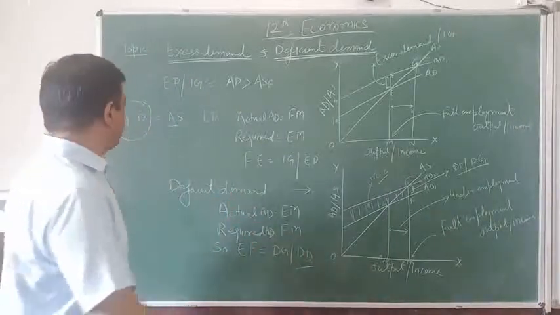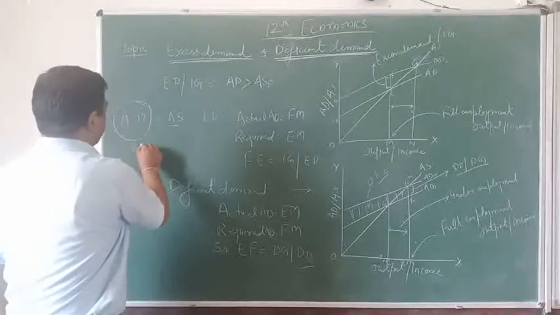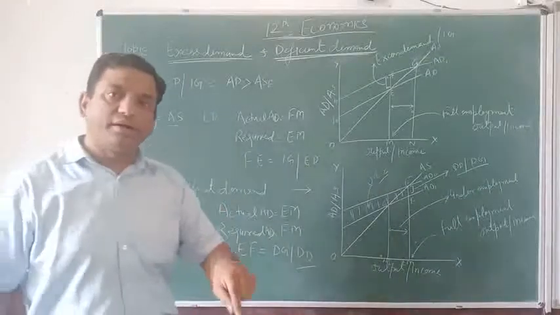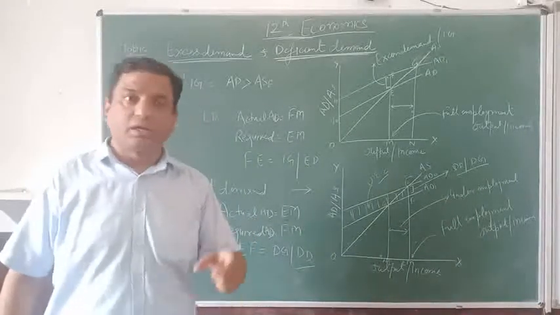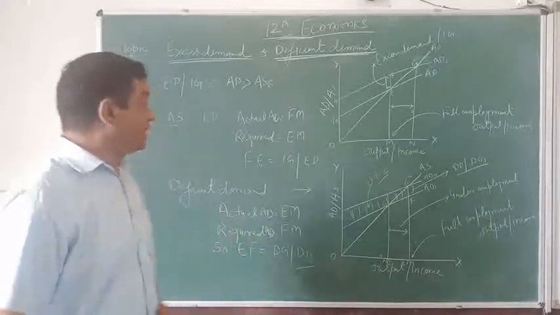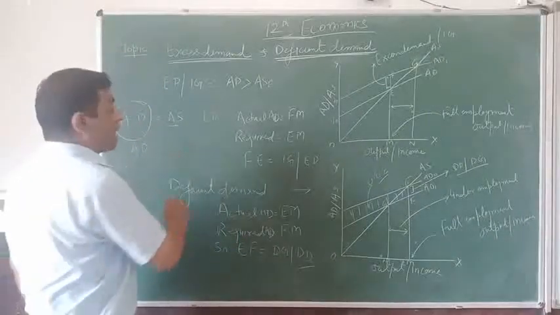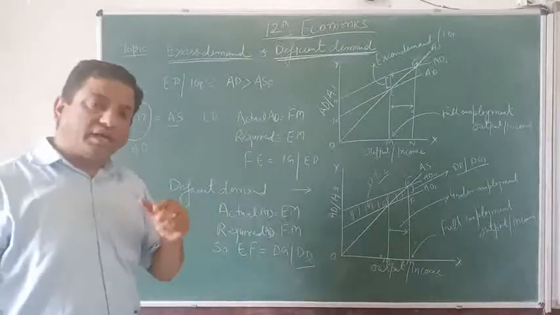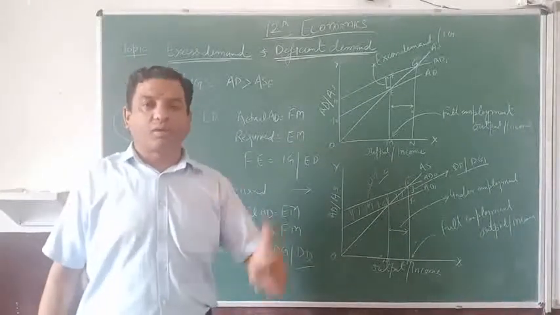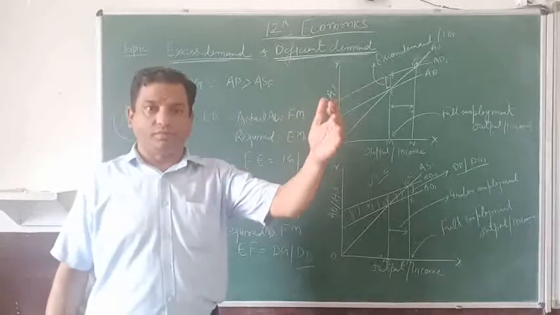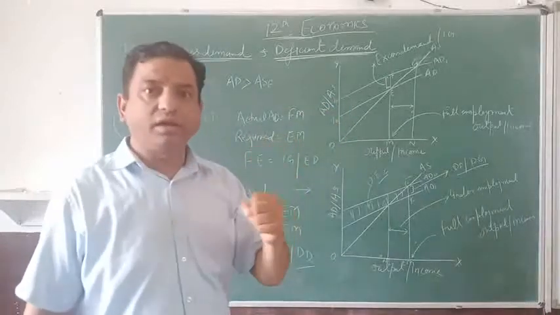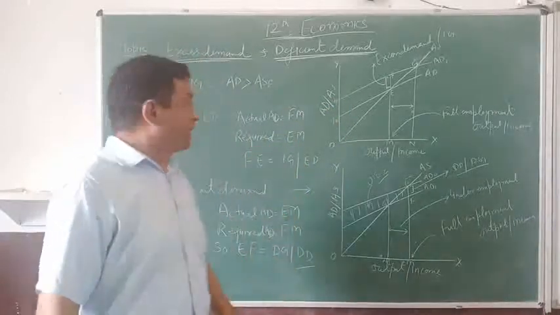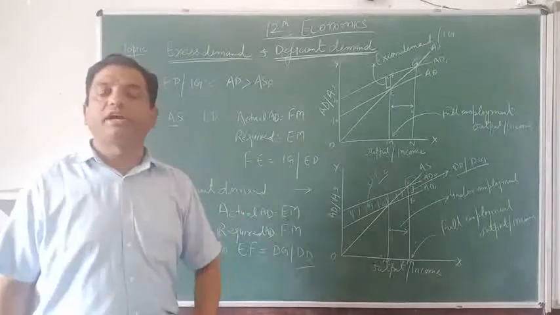Second situation, it may be possible that the aggregate demand which is required is less than what we need. Then we will get the underemployment equilibrium. Next situation, when the aggregate demand is more than what is actually required, then it is called over full employment equilibrium.